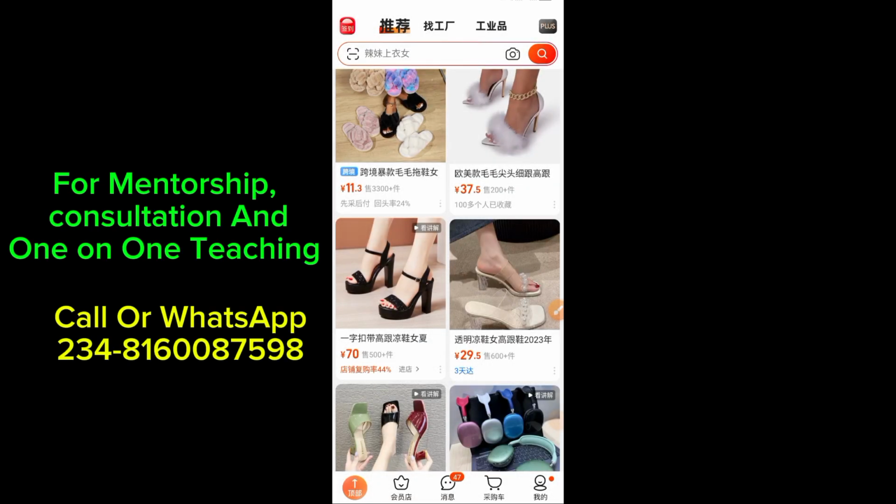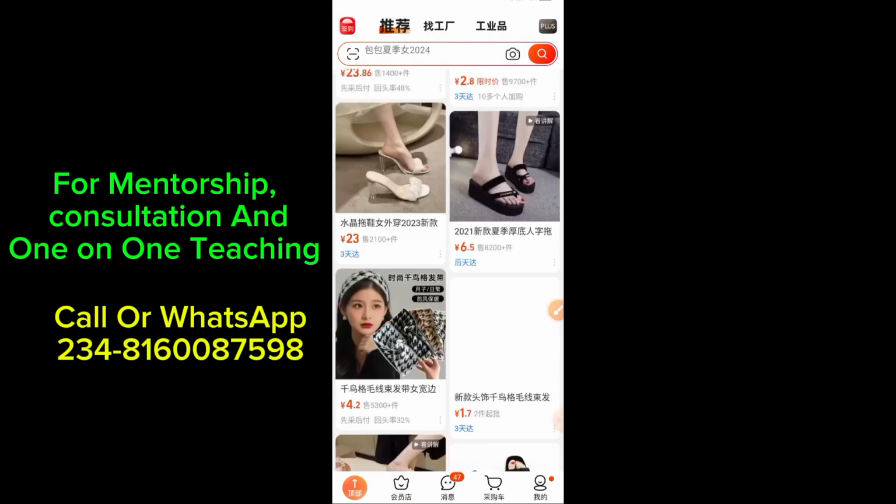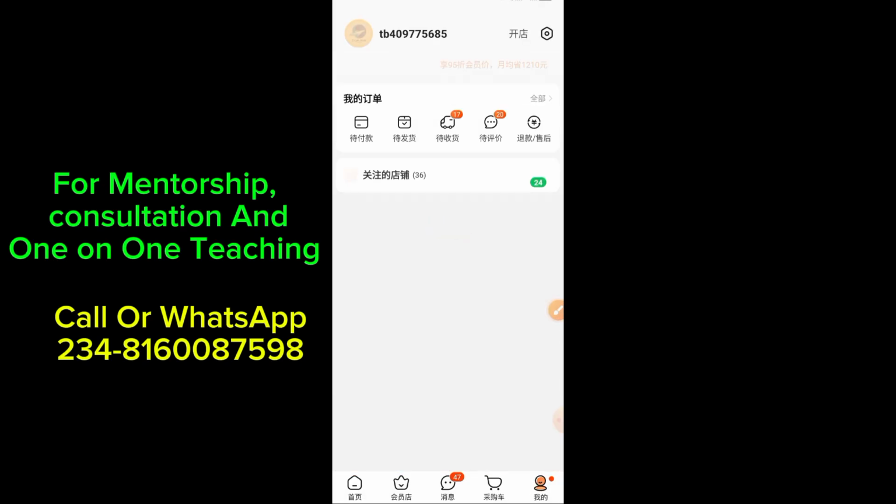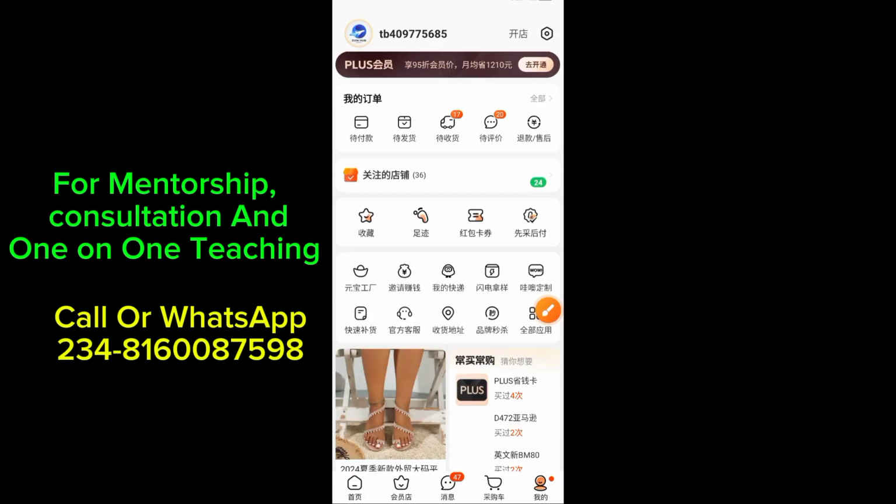So this is my 1688 app now. I'm going to go to my profile here. On getting to my profile, these are the items that I've already applied for shipping for, and nearly all of them have been delivered to my shipping company. So it only remains one, just this one item, which I'm going to be sharing with you shortly.